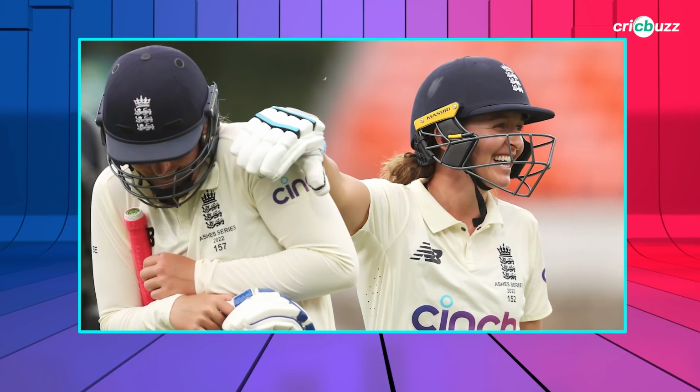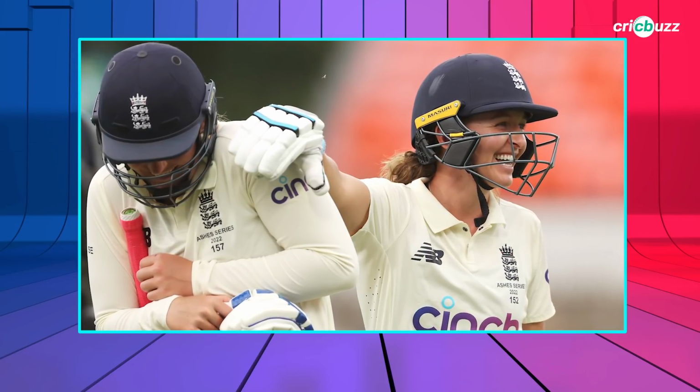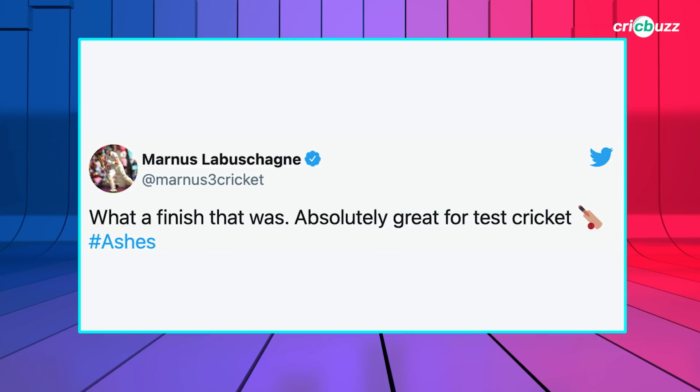It was such a game where, if you look at it, neither team deserved to lose. It was a draw, but a draw worth its weight in gold. And cricket Twitter was all praises for this test match.